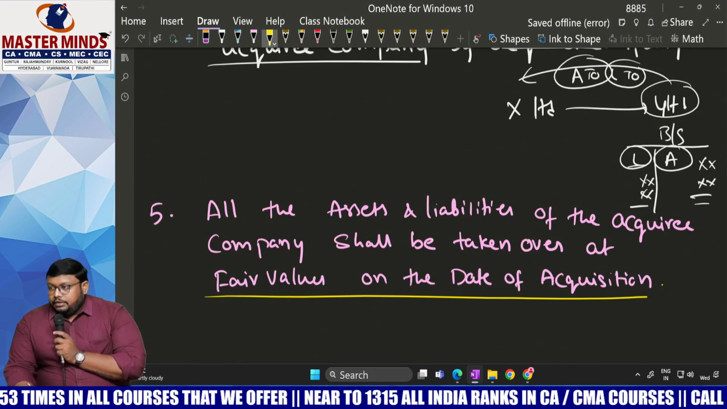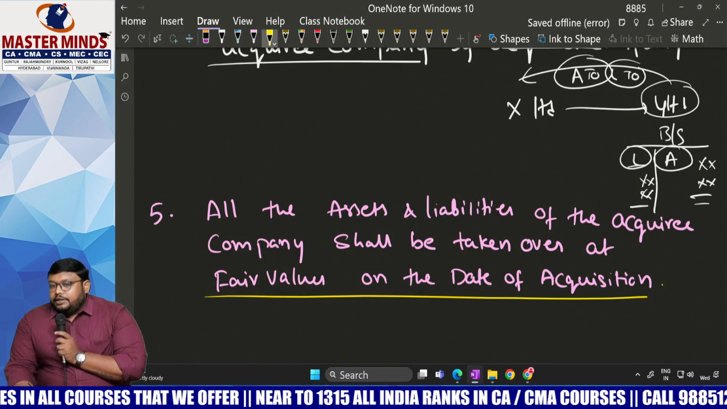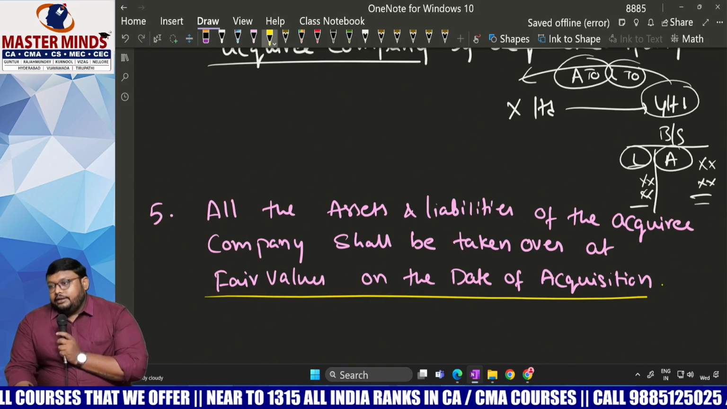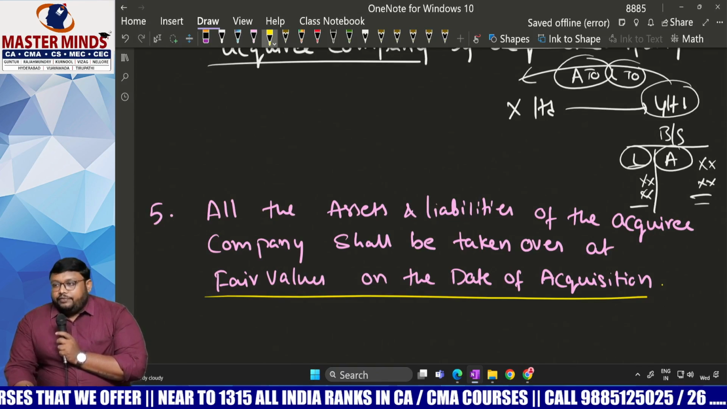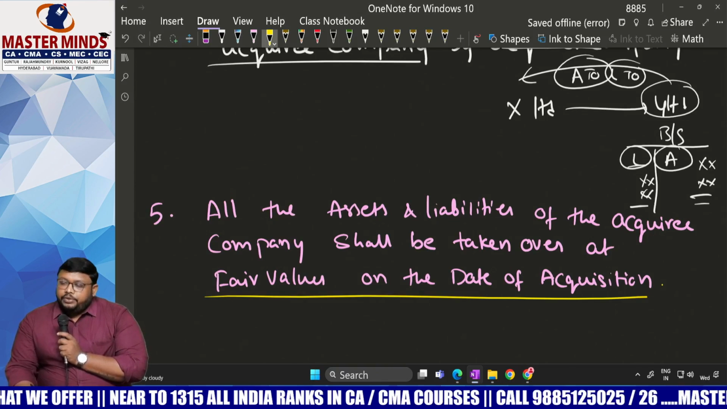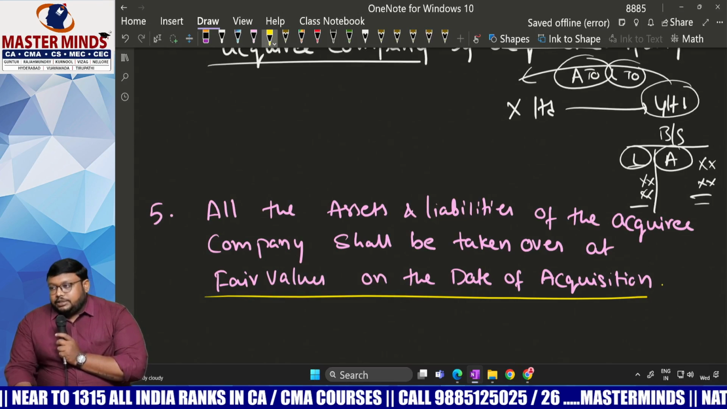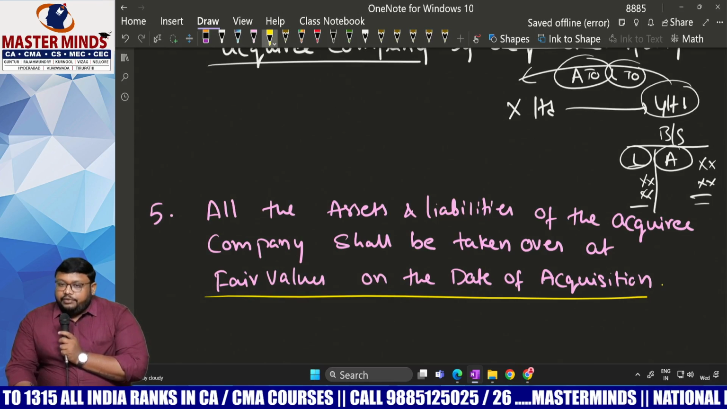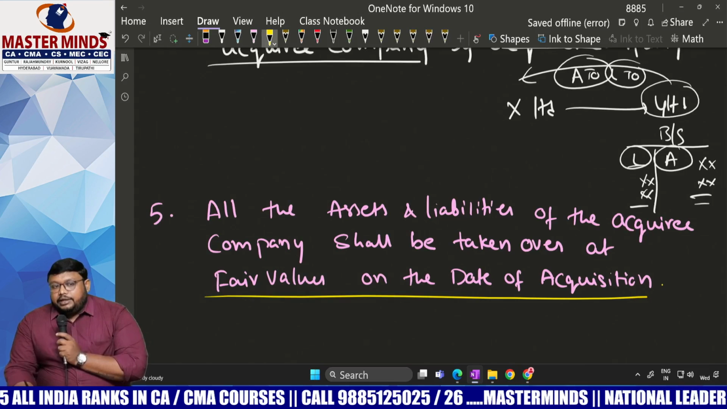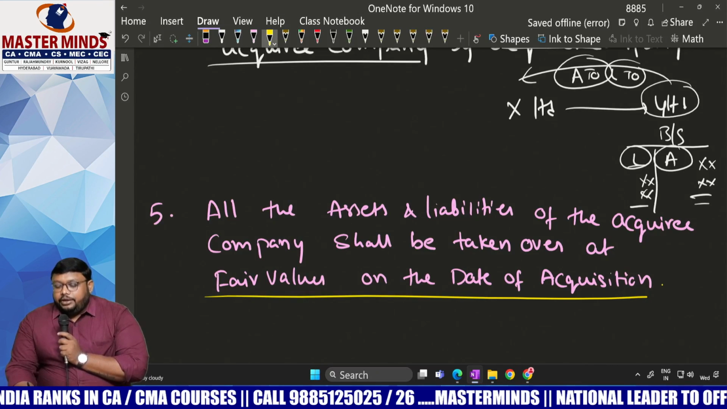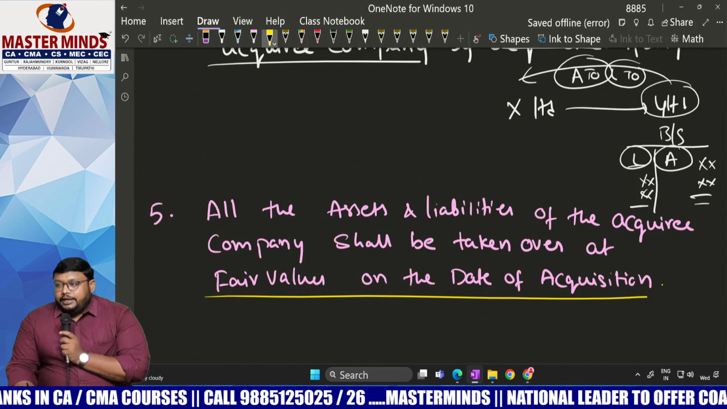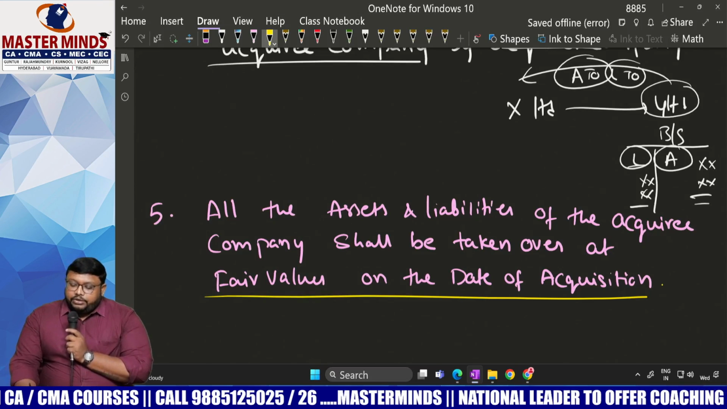Okay. So first of all, what is step one? Identifying the acquirer. Second one, determination of date of acquisition. Third one, determination of purchase consideration. Fourth one, identification of net assets of the acquiring company. And fifth one, all the assets and liabilities taken over at fair value on which date? On the date of acquisition.